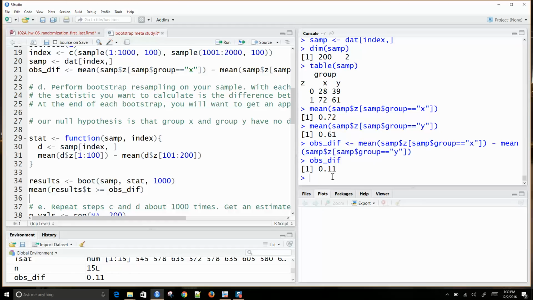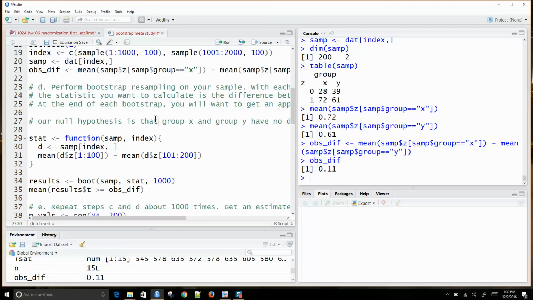If we were to do a bootstrap for a hypothesis test, our null hypothesis would be that the proportion of group X and the proportion of group Y have no difference between them.